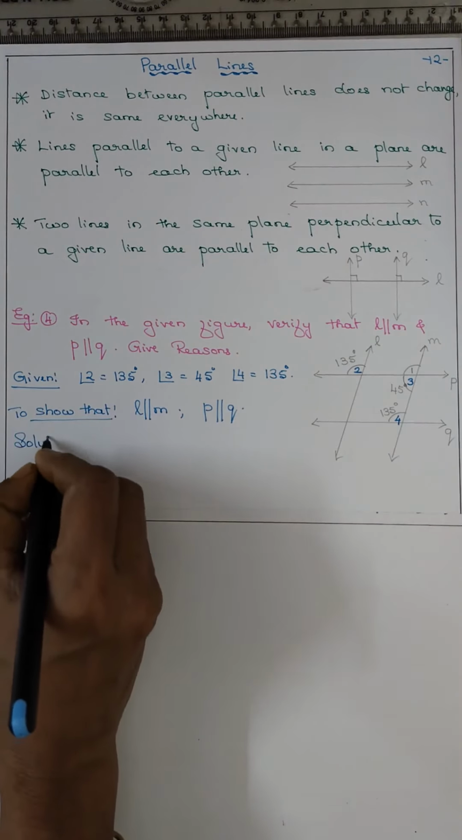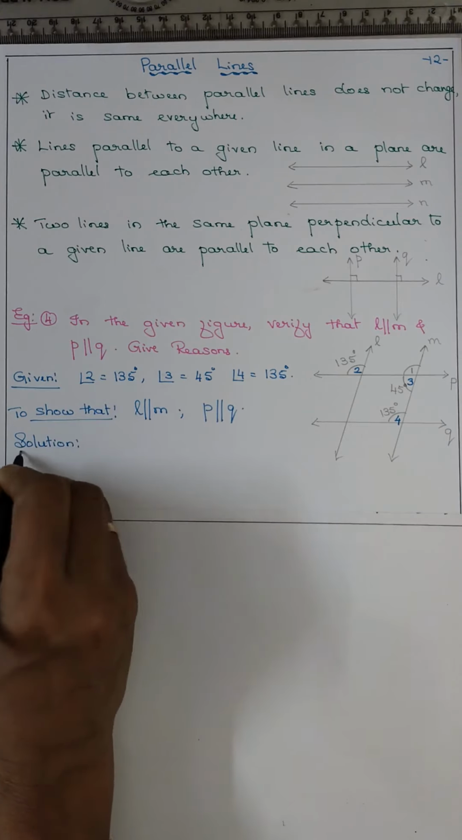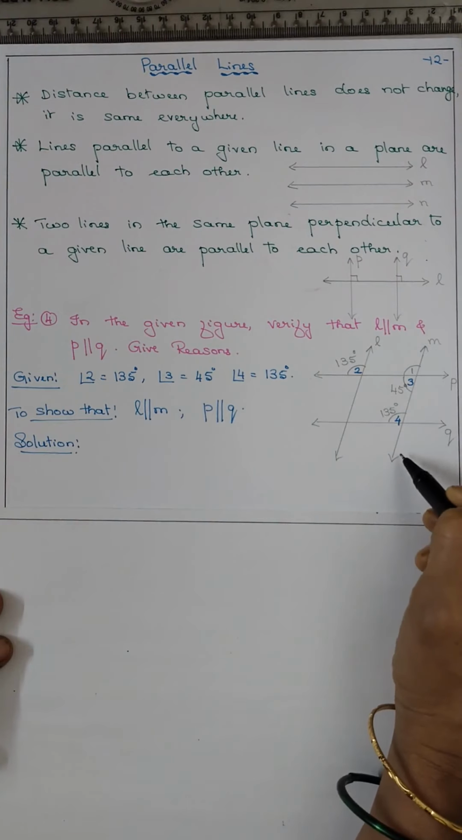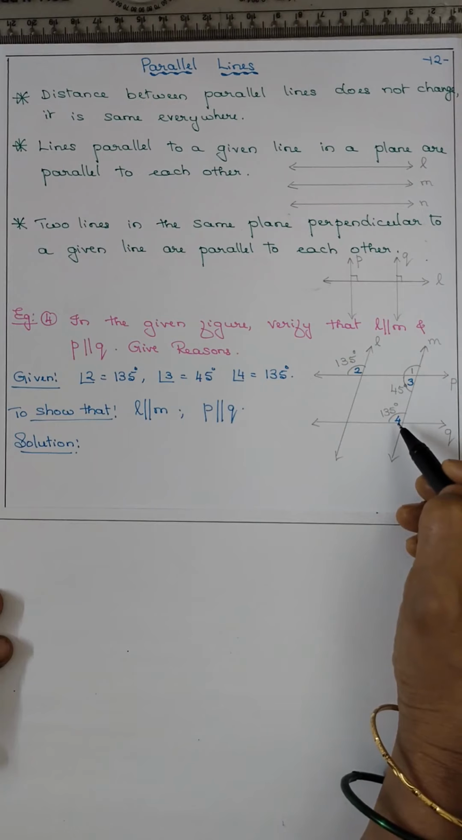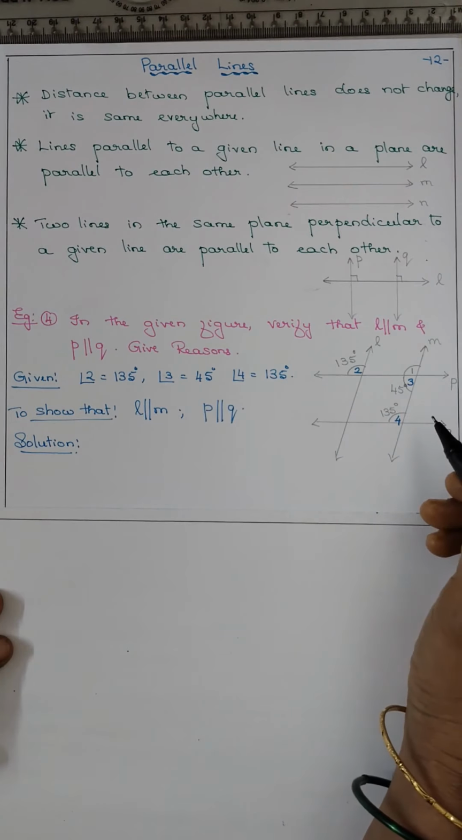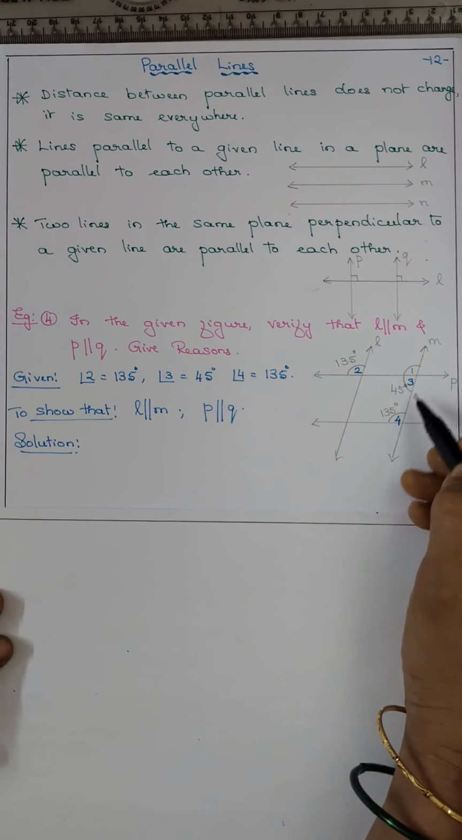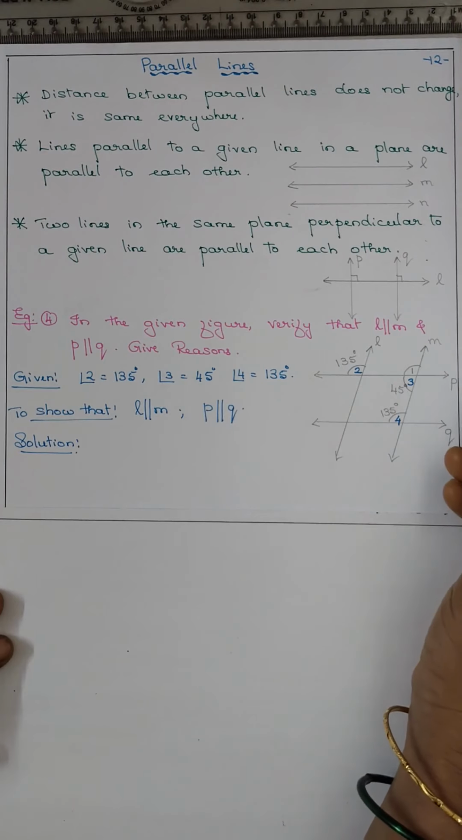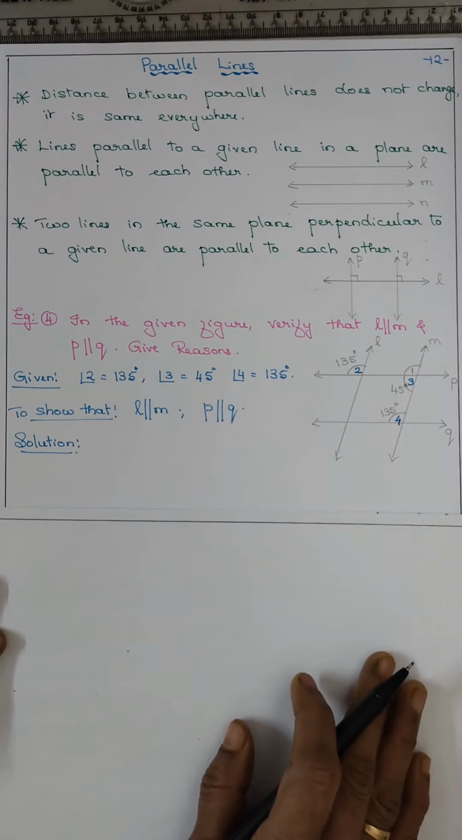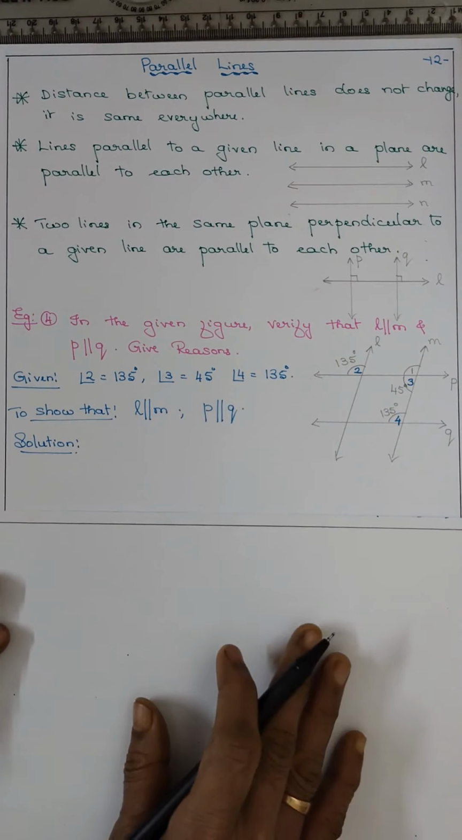Solution. If you take P and Q as two lines and M as the transversal, angle 3 plus angle 4 is equal to 45 plus 135. It will be 180. But they form co-interior angles. Co-interior angles are supplementary in parallel lines. That is why P is parallel to Q.